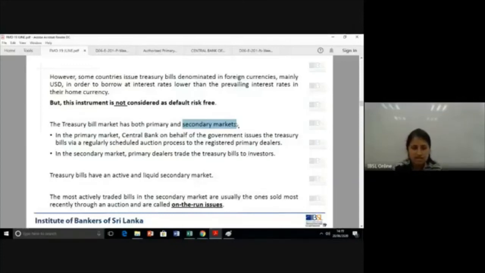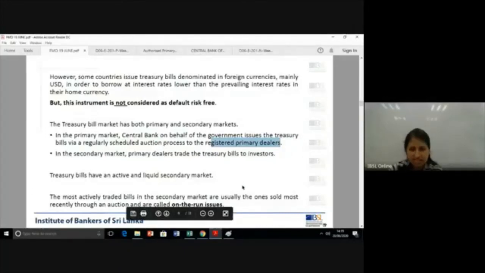In the primary market, central bank on behalf of the government will issue the treasury bill via a regularly scheduled auction process to the registered primary dealers. So here the issuer will issue to the primary dealer, that is the primary market. In the secondary market, the primary dealers will trade the treasury bill to the investors. Okay, so primary dealer is like the intermediary. Issuer and the primary dealer we refer to as primary market. Primary dealer and the investor we call the secondary market.